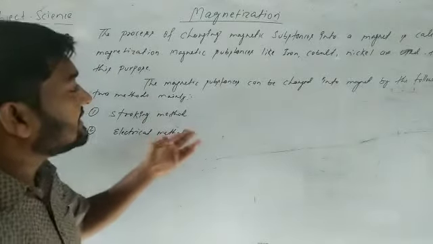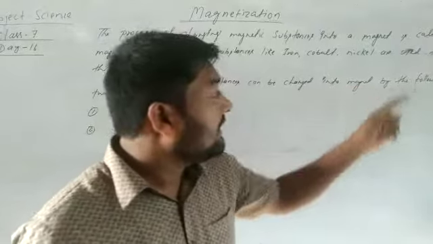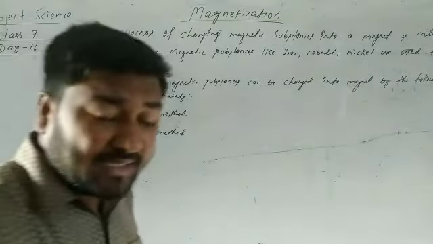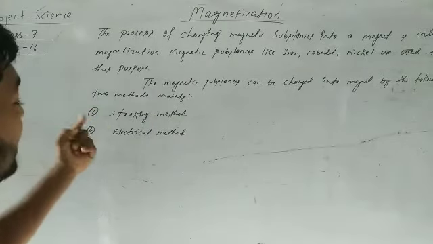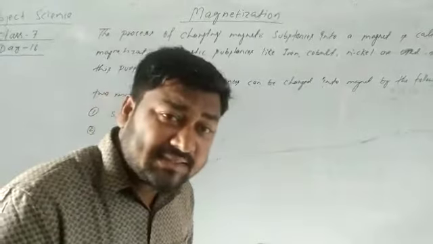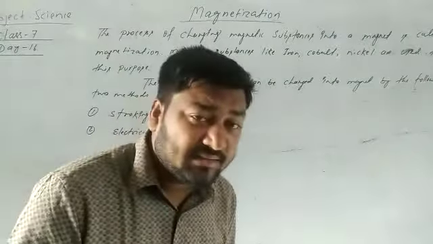A magnetic substance can change into a magnet by the following two methods. First one is the stroking method, and second one is the elliptical method.